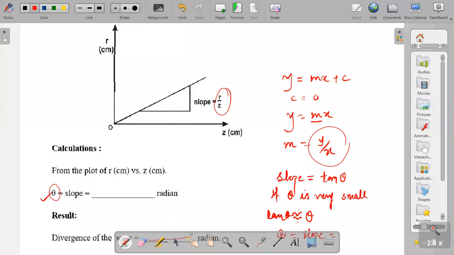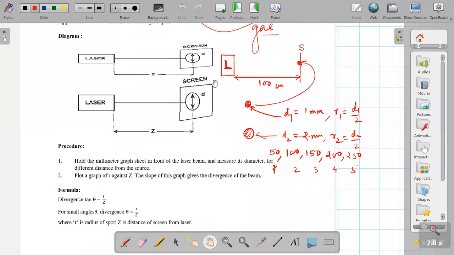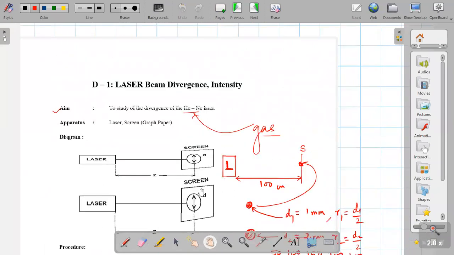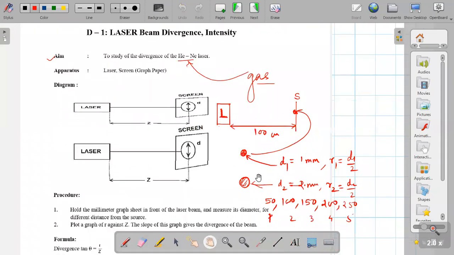Okay, what do you have to do in the experiment? Only change the distance between the laser source and the screen. Just change this and measure the spot diameter. Measure the size of the spot in terms of diameter.